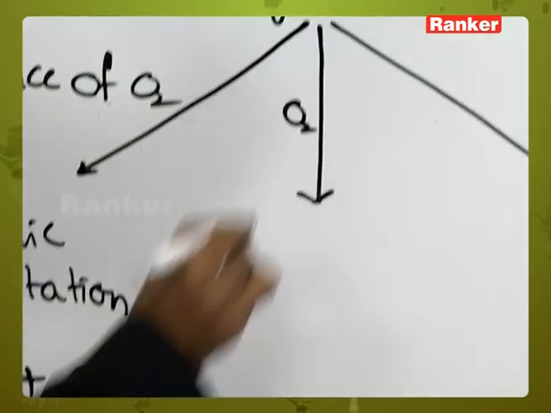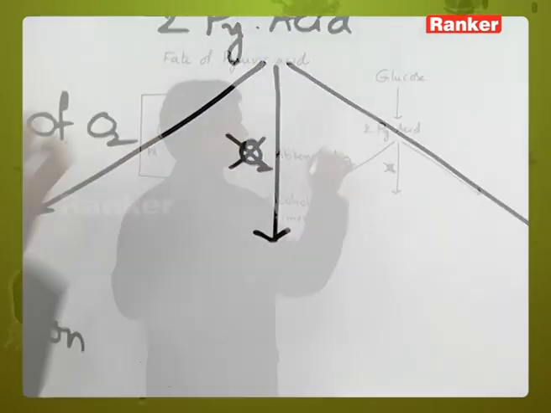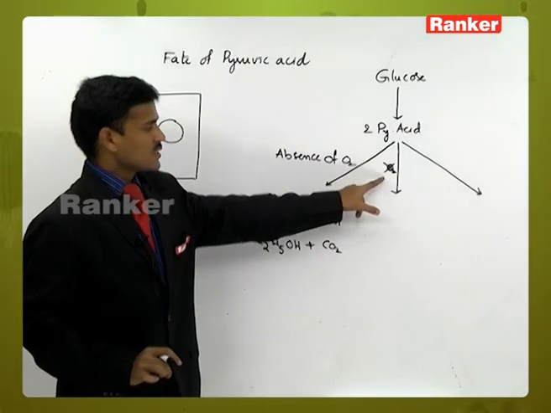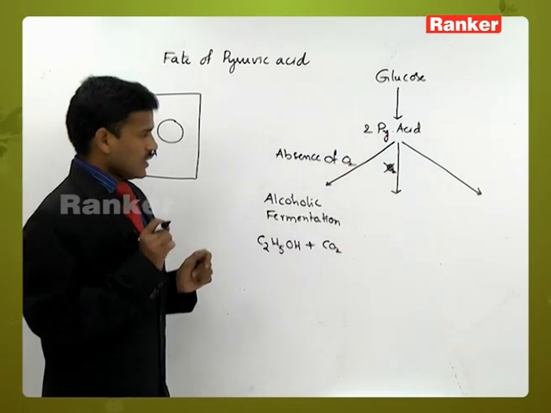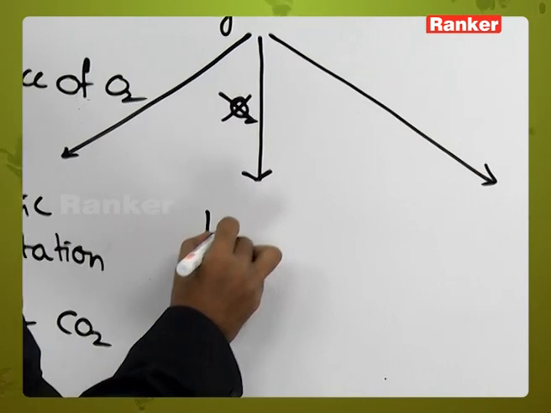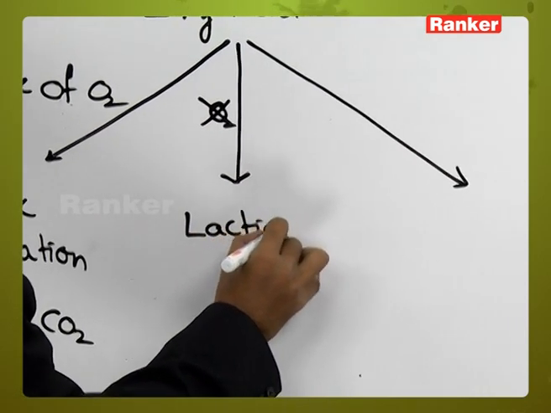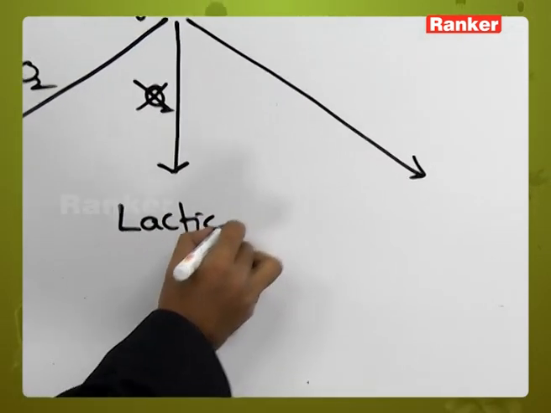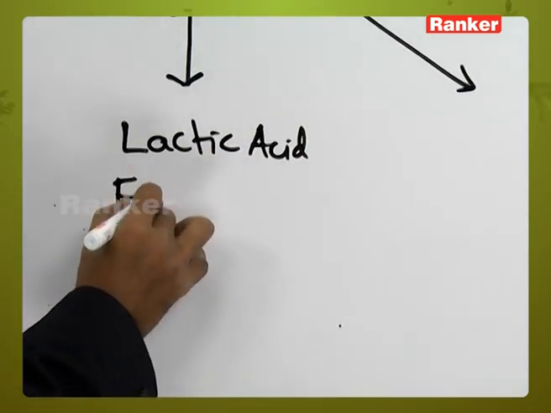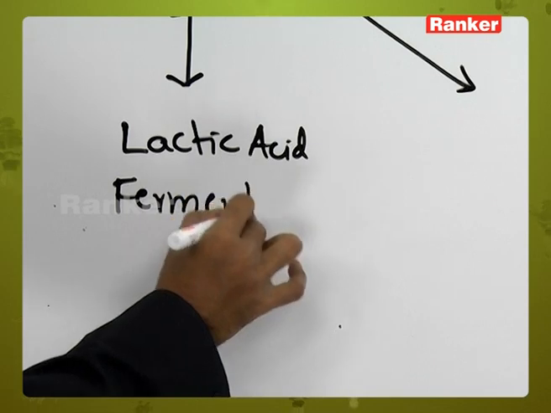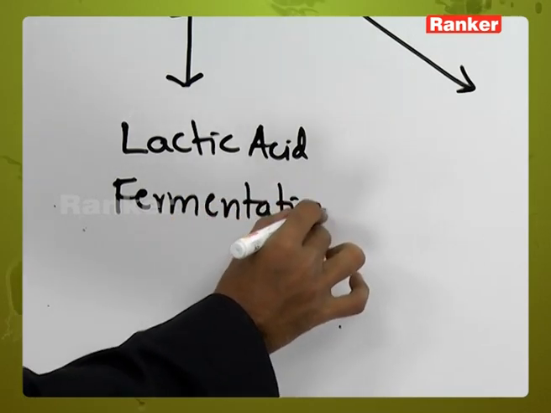In the absence of oxygen, here no oxygen, it is converted into lactic acid. Lactic acid fermentation.